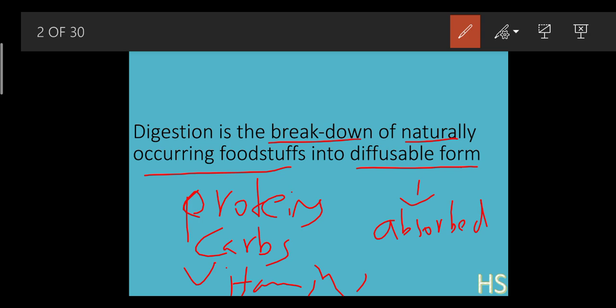Why do we eat proteins? In order to build our body. Why do we eat carbohydrates? In order to get energy. So digestion means breakdown of the naturally occurring foodstuff, which should become easily diffusible, that is, easily absorbed into our body.